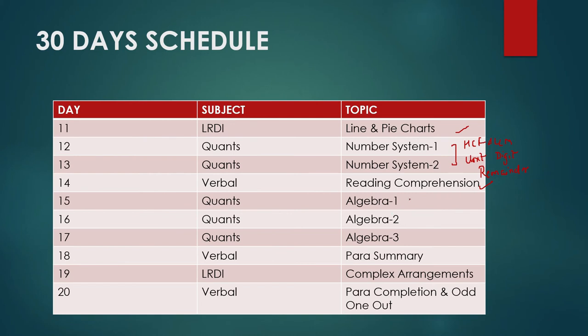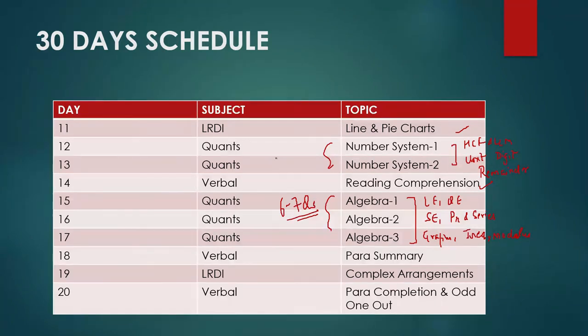Then day 15, 16, 17 algebra you have to revise. One day you can revise linear equation, quadratic equation. Then you can revise special equation, progressions and series where you have AP, GP, HP. Then graphs, inequalities, modulus. This you can revise on the third day of algebra, because every year you can see 1 to 2 questions on inequality and modulus. And number system and algebra together contain 6 to 7 questions out of 22. So this is very important to revise.